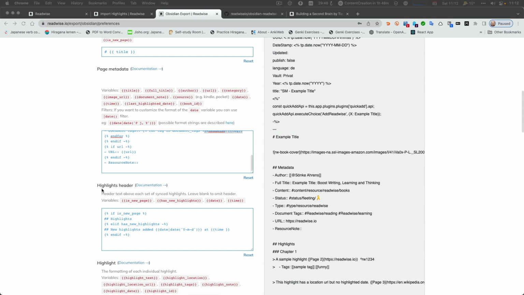It's not the YAML, it's the metadata. So let's take a look at highlights header. The highlights header is being created once if it's a new page, and then it's highlights, and then afterwards it is being created if you have new highlights, and new highlights will always be added to the end of the document. The same is when you do a change, which is then also a new highlight. It will be added to the end.